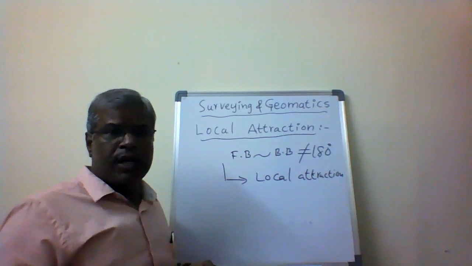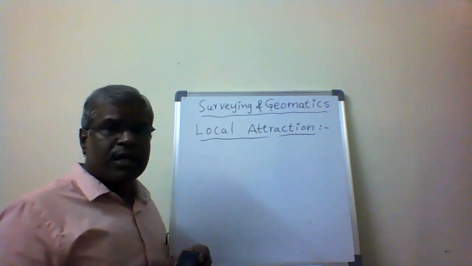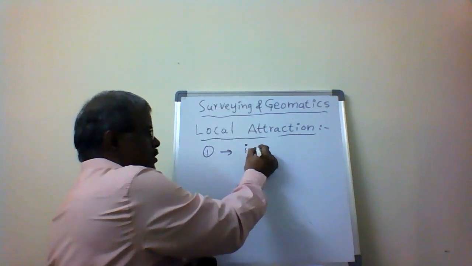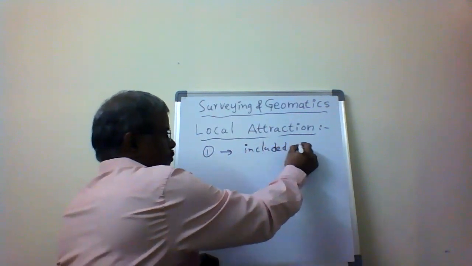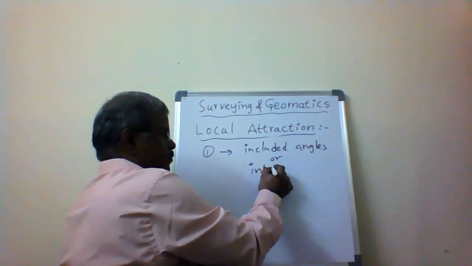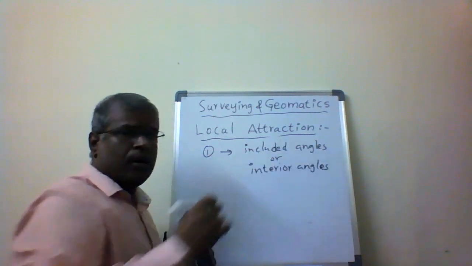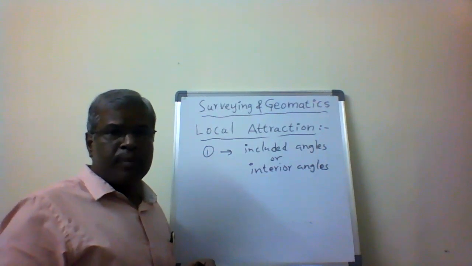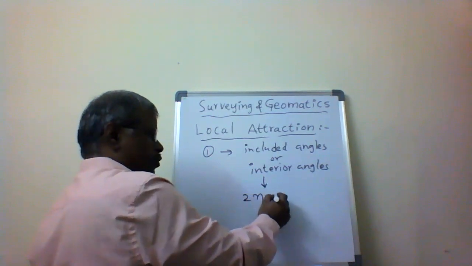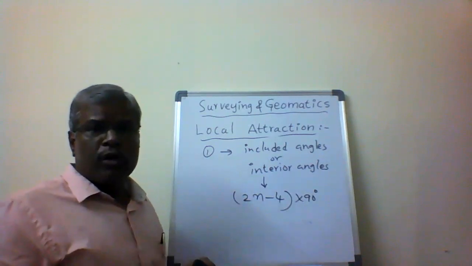There are two methods to calculate the local attraction. If local attraction is suspected, method one is called included angles, or interior angles. For the given bearings, we calculate the interior angles and apply the check: 2n minus 4 right angles.